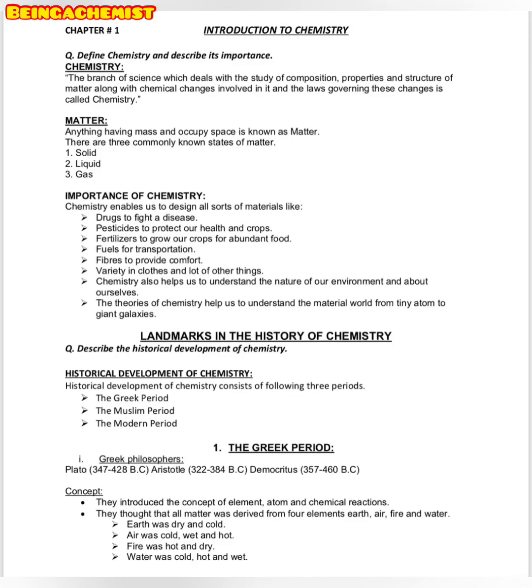So it was the developmental phase of the chemistry field, and after this concept we get to know about a lot of things in the chemistry field. After Plato, Aristotle, and Democritus, there were the Romans.